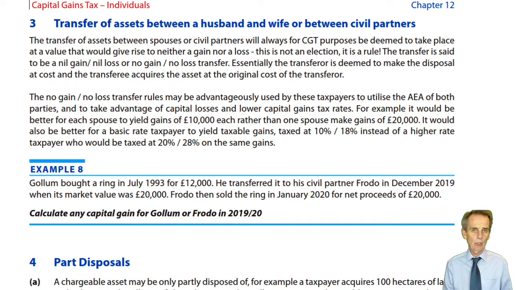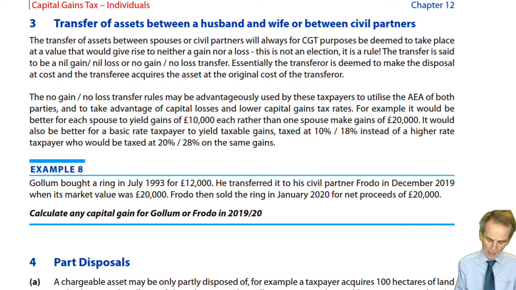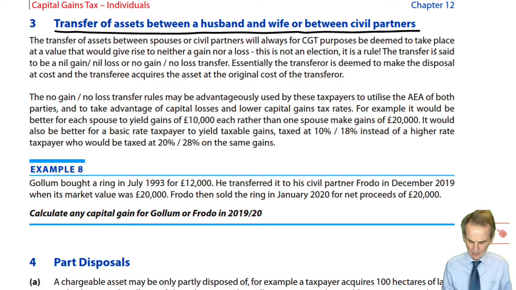The first of those circumstances now to look at are where we have a transfer of assets between spouses, husband and wife, or between civil partners. Again, as we know from our income tax studies, whether we're talking about spouses or civil partners, the rules are exactly the same so far as the tax system is concerned.